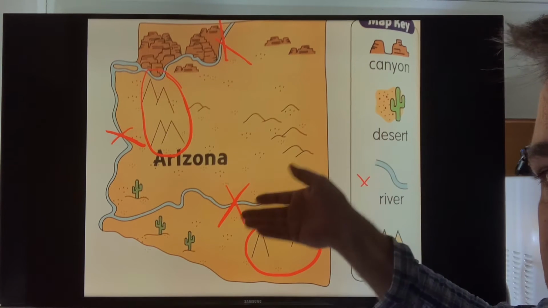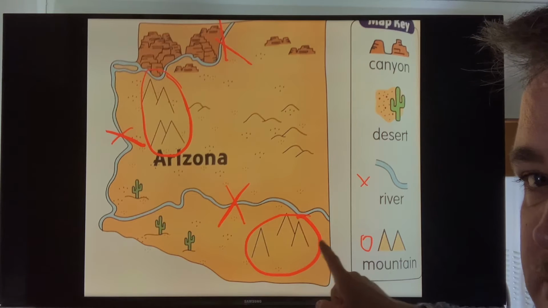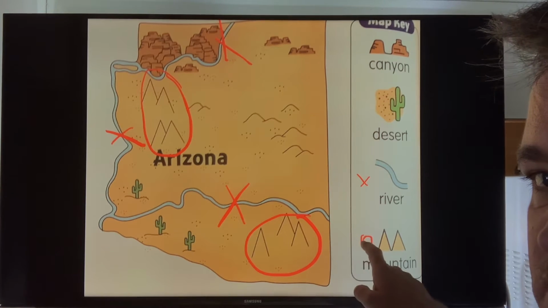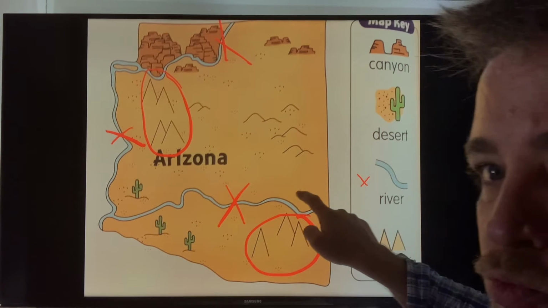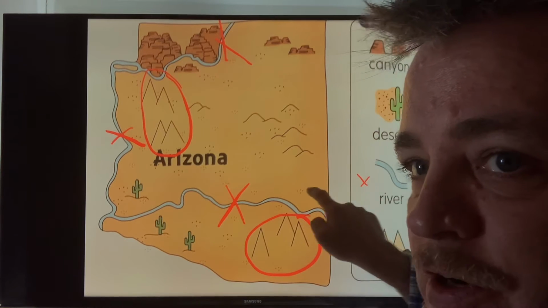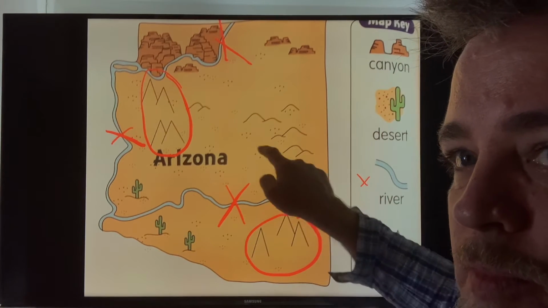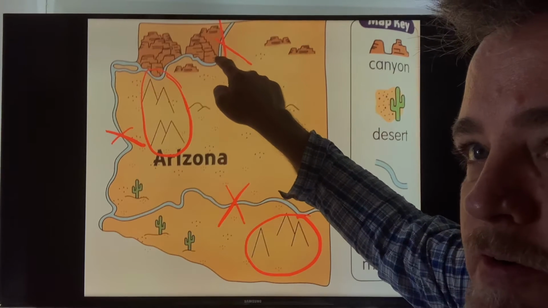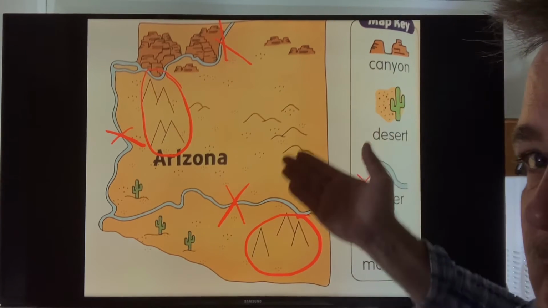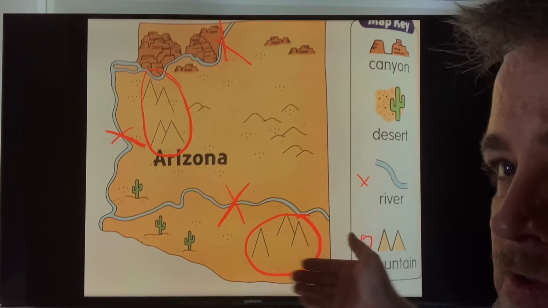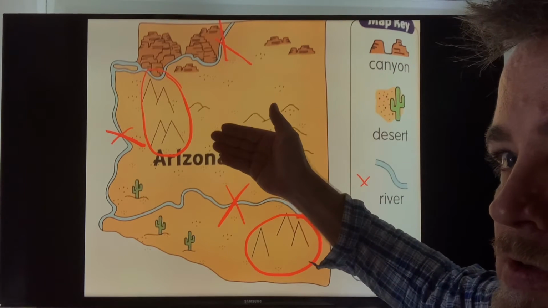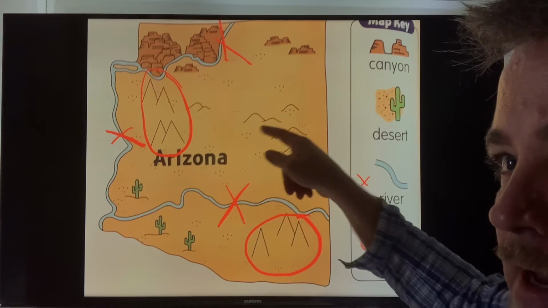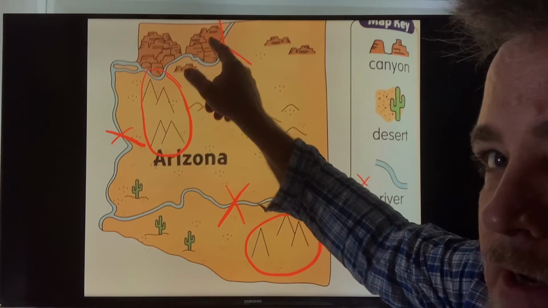Okay, did you finish? Okay, say mountains. River. Mountains, river. Okay, so yours should look like mine. Okay, one circle, two circle. Okay, and the X, put an X on the river. Okay, X on the river.